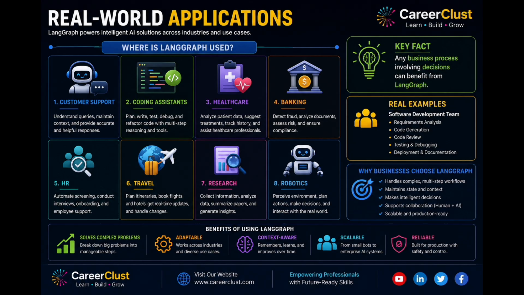Healthcare organizations build intelligent patient assistants. Banks automate fraud detection and document processing. HR systems assist with recruitment and onboarding. Travel platforms create intelligent booking assistants. Research organizations automate information gathering and summarization. Robotics platforms use LangGraph to coordinate perception, planning, and execution. The key fact is any business process involving multiple decisions can benefit from LangGraph.